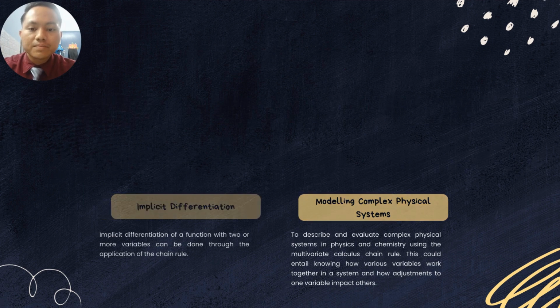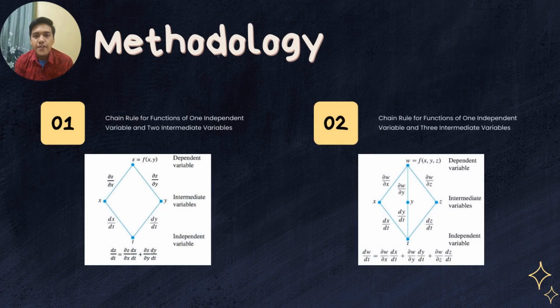For methodology, we have used two methods. First, we have the chain rule for a function of one independent variable and two intermediate variables. For the intermediate variables, we have x and y. The formula is dz/dt equals dz/dx times dx/dt plus dz/dy times dy/dt.